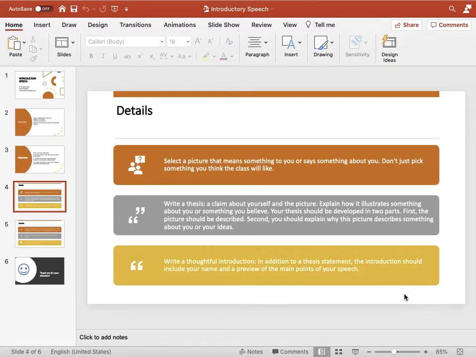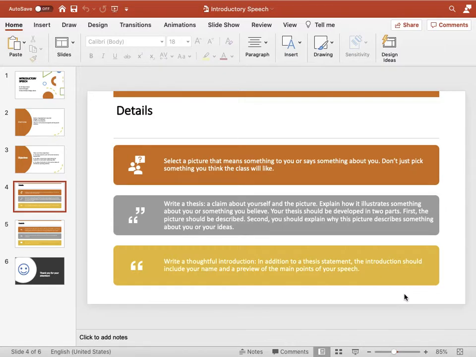So you might have a picture maybe with a military leader, and your claim is that I am a patriot. You might have a picture with a famous politician, an upright politician, an honest politician, and your claim might be that I believe in honesty in politics.